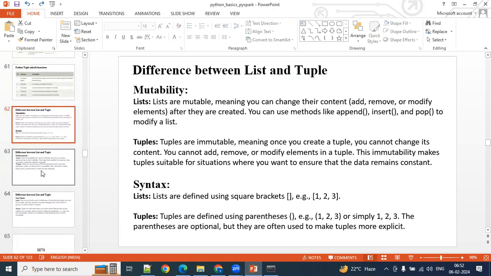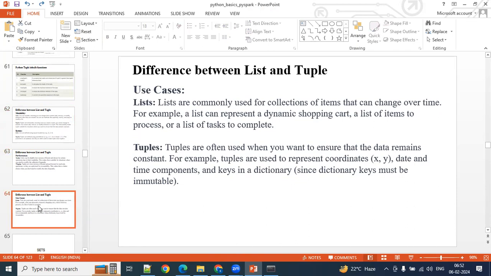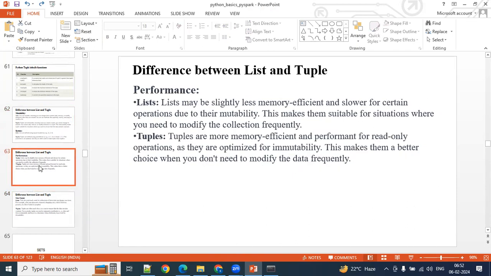Next difference, you know already. A list can be updatable and the tuple cannot be updatable. That is mutable and immutable, right? Yes, correct.